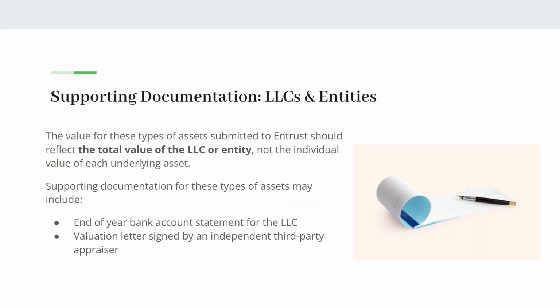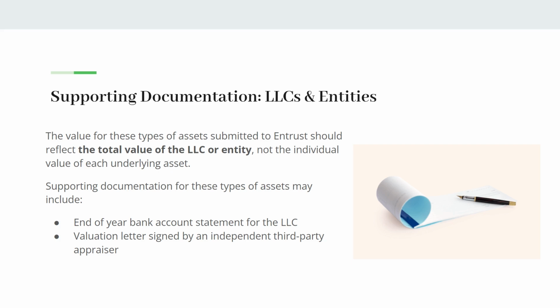LLCs and entities. One thing to note about LLCs and entities is that on the FMV form, you want to make sure you provide the total value of the LLC, including any assets or any holdings it has. In the event that the LLC does have multiple assets within it, we can accept a supporting document for each asset. Let's just say, for example, it has cash and a property.